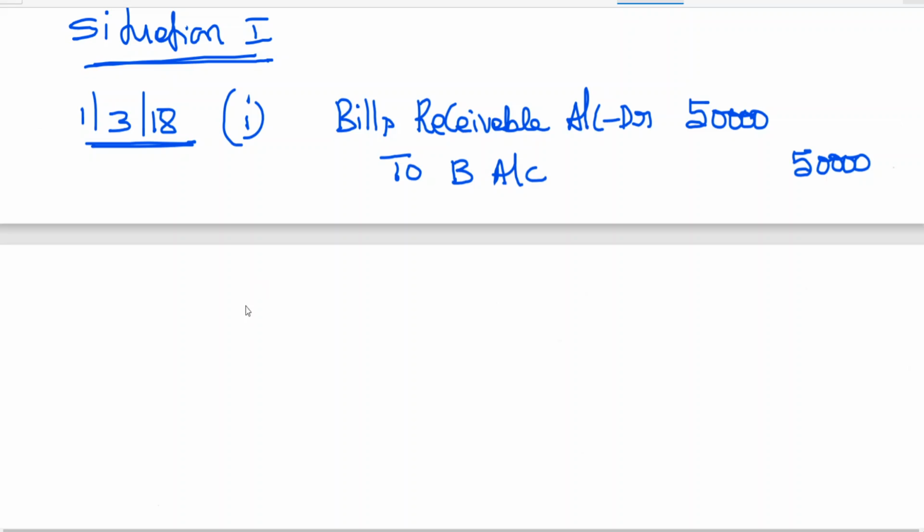Then second entry. If you are having any confusion when I have explained on the screen, I think this will give you clarity of thought. I am giving detailed entries to you. You know the narration. I am not giving the narration, being the entry for bill drawn. We have learned in the last class. Or let me give narration, being the entry for bill drawn.